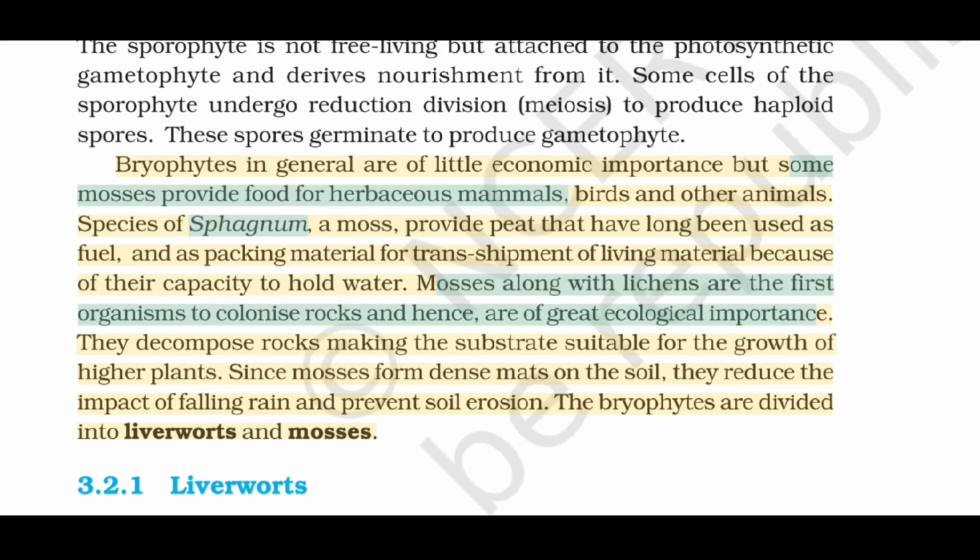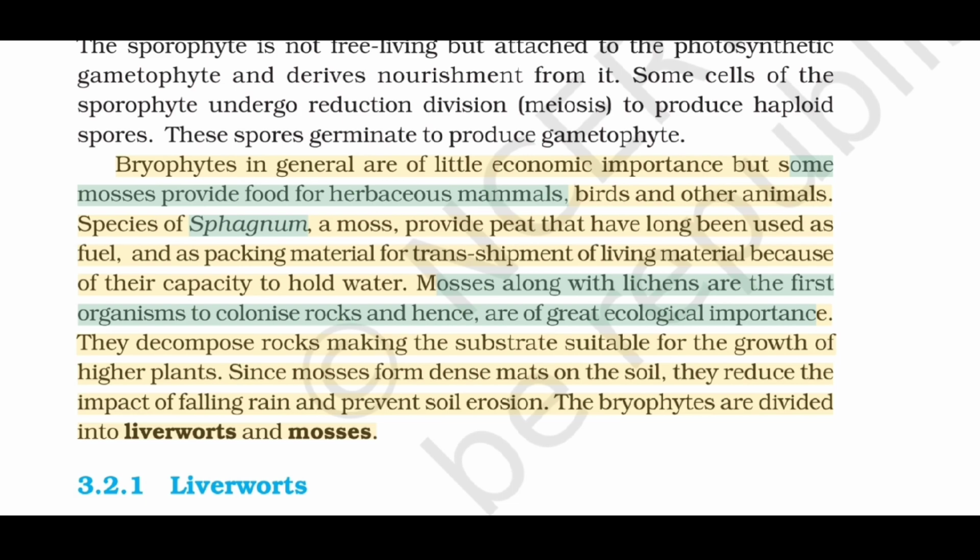Bryophytes in general are of little economic importance, but some mosses provide food for herbaceous mammals, birds and other animals. Species of sphagnum, a moss, provide peat that have long been used as fuel and as packing material for transshipment of living material because of their capacity to hold water. Mosses along with lichens are the first organisms to colonize rocks and hence are of great ecological importance. They decompose rocks making the substrate suitable for the growth of higher plants. Since mosses form dense mats on the soil, they reduce the impact of falling rain and prevent soil erosion.